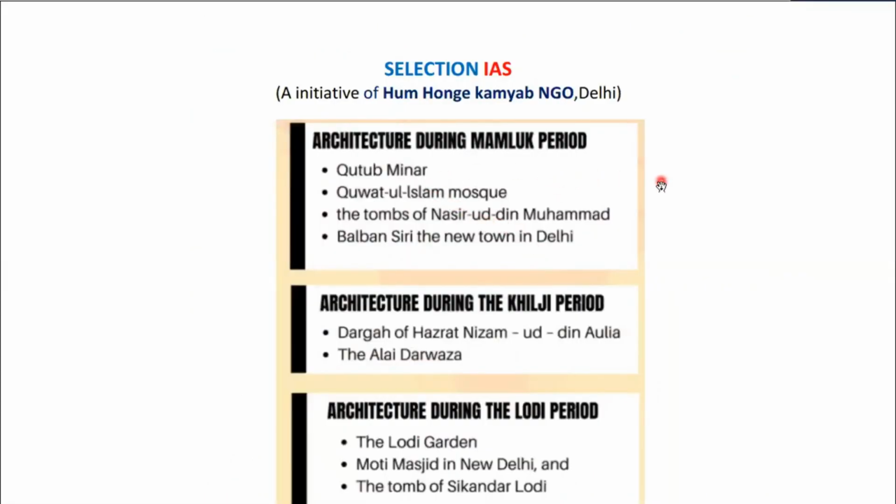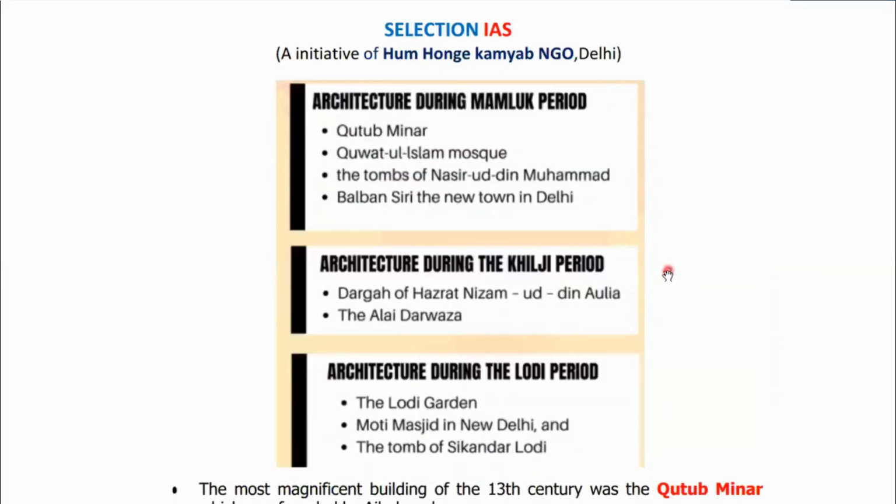Now, let's see the development of architecture during the various dynasties of Delhi Sultanate. During the Mamluk or slave dynasty, we saw the development of Qutub Minar, Quwwatul Islam Masjid, the tomb of Nasiruddin Muhammad, and Balban's city, the new town in Delhi.